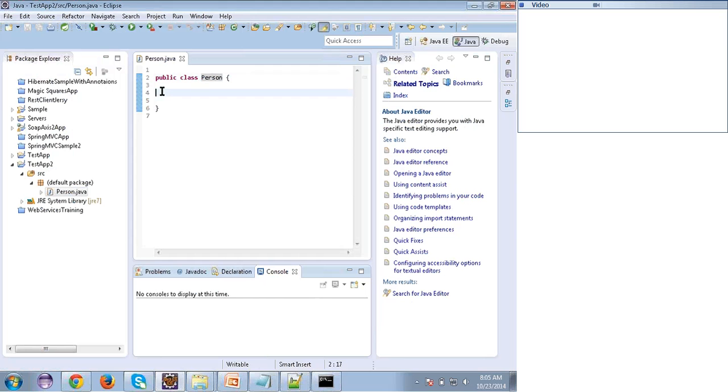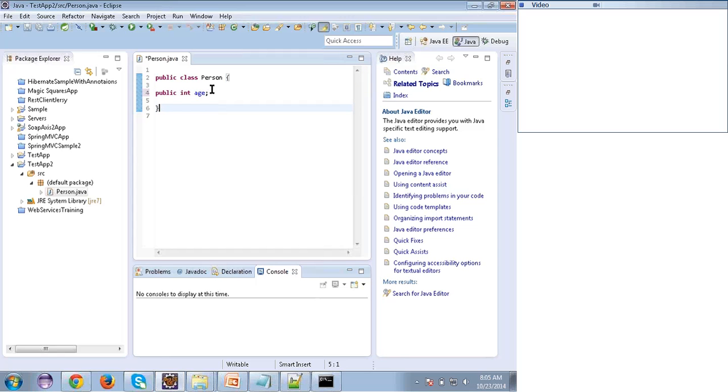In this class, I'm going to take a few variables. What a variable is, we'll discuss one by one, but just assume that I'm speaking about what a class really is, and what will happen when I create an object for a class. So I'm writing public int age. This is called a variable declaration.